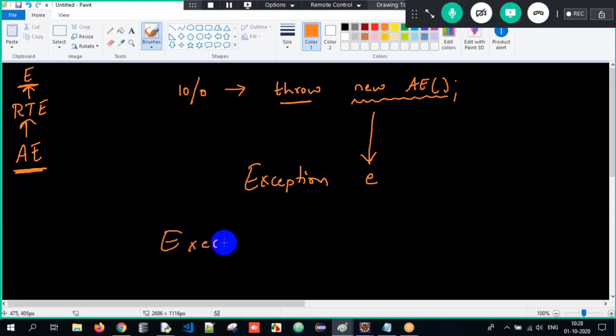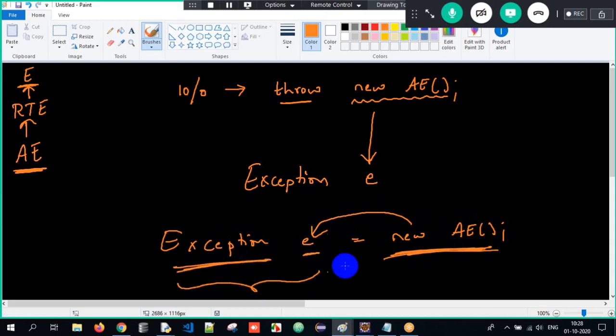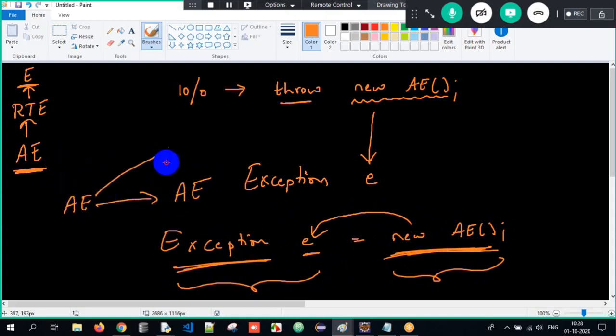That is nothing but a superclass reference and a subclass object: creating an object of subclass and storing its address into a reference of type superclass. So arithmetic exception can be caught by arithmetic exception only, or the superclass exception only. Got it? This is what we are supposed to understand.